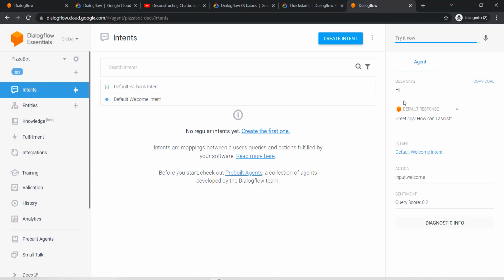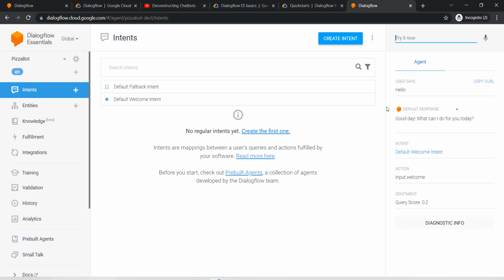When I say hi, it gives me a message, greetings, how can I assist you? Even though I did not do anything, it still recognized my hi and it responded. And you will see that the intent was default welcome intent. So it automatically realized what I'm trying to do, and it started prompting me with the welcome. Now, if I say something like hello, you'll see good day, what can I do for you today?